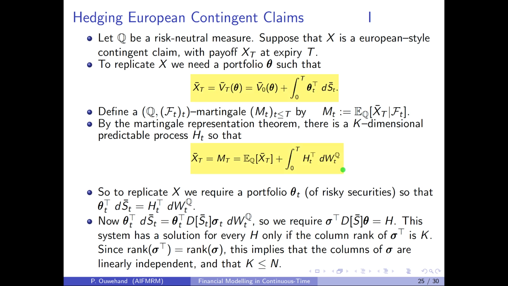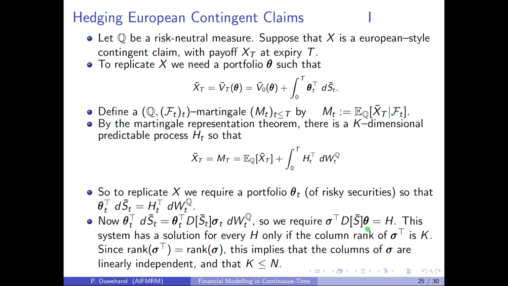If we now compare these two equations, it's clear that what we require is that theta transpose times dS is equal to H transpose times dW. Now theta times dS is just theta times the diagonal of S times the volatility matrix times dW. And so what we require is that this expression here is equal to H transpose, which, if we take transposes, implies that sigma transpose times diagonal S times theta is equal to H. We have to solve this for theta.